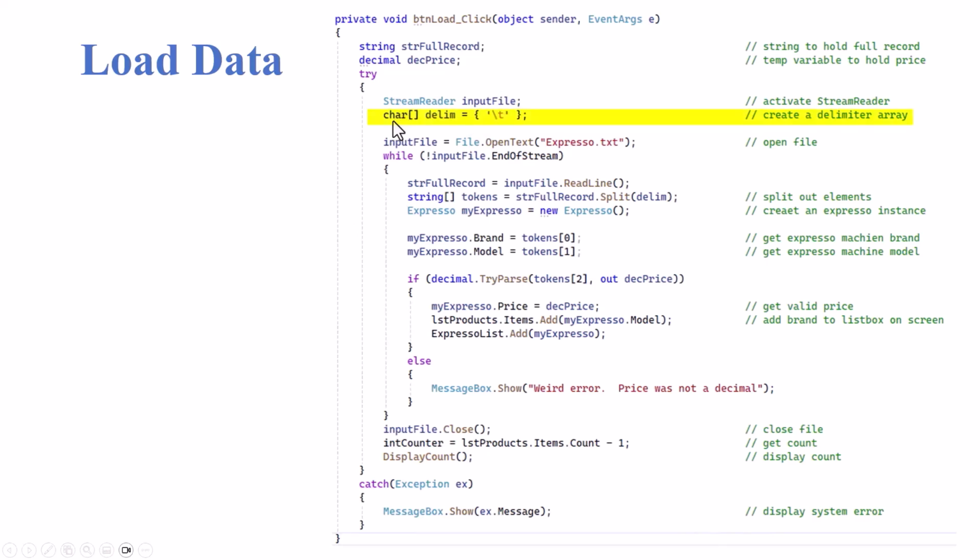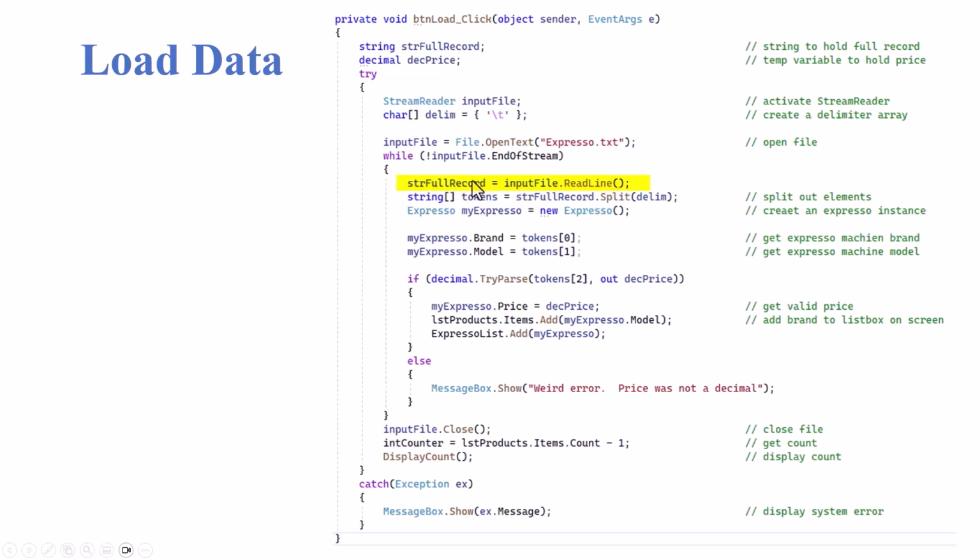We're then going to create a delimiter array of \t, our tab. Our input file is then going to open text of expresso.txt, which we stored in the /bin/debug folder. Then while we're in input file and not at end of stream, we're going to do all this stuff. So we're going to take our string full record and read a line in.